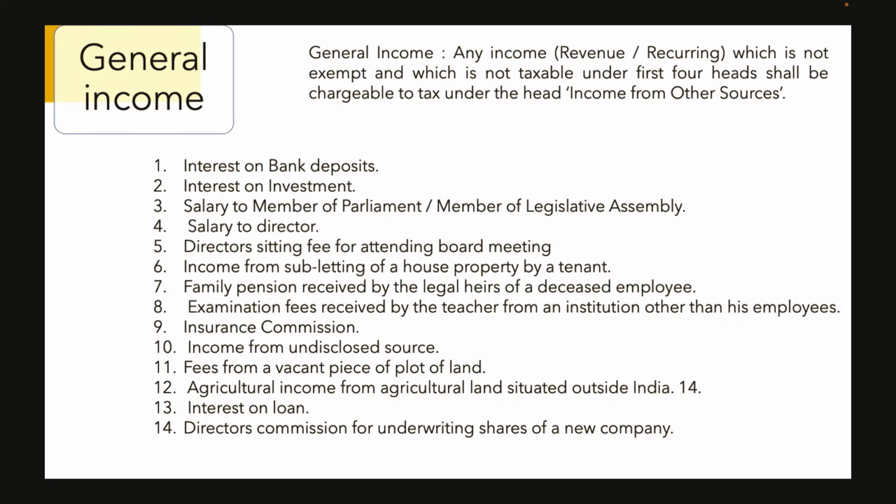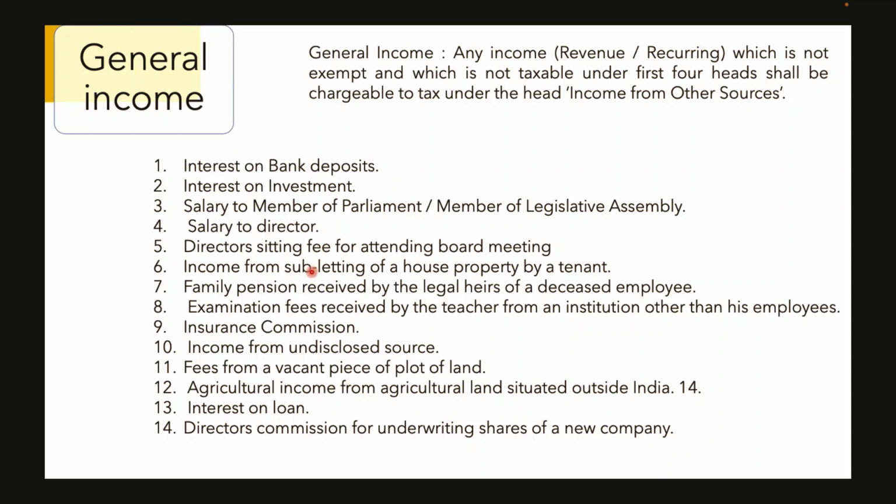General income are those incomes which cannot be included in any other head. It is covered under section 56 subsection 1 and includes those incomes which cannot be chargeable to tax under any other head. The examples of general income are interest on bank deposit, interest on investment, salary received by members of parliament and members of legislative assembly, salary to directors, directors' sitting fee for attending board meeting, income from subletting of house